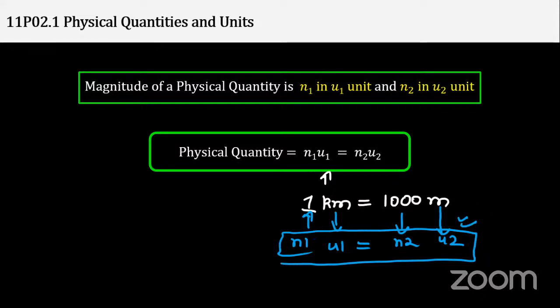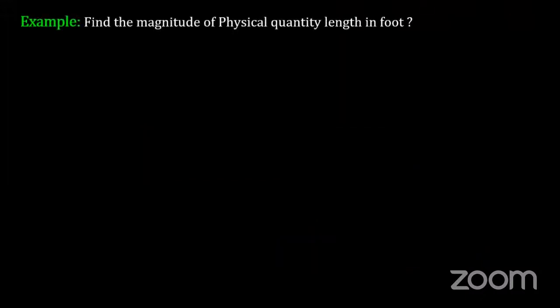Okay, I hope you got the clear understanding. Now next is this. Let us go through an example, because numericals, if in physics there are no numericals, no applications, so it doesn't make sense. Suppose someone asks you to find the magnitude of the physical quantity length in foot. First of all, you must understand what this foot is. This will be your measuring unit.